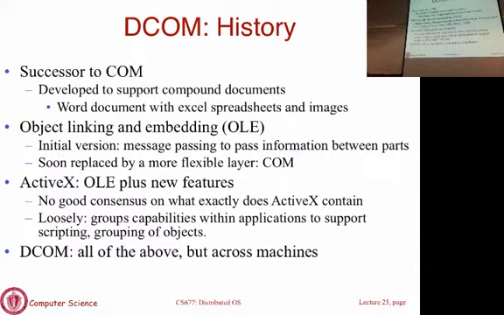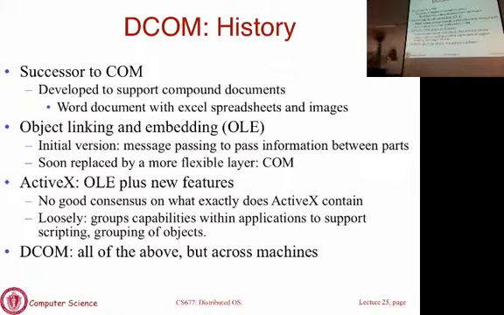Back in those days, people would draw, let's say, a figure in PowerPoint, and then you want to put that figure into a Word document. A very common scenario. You draw figures in PowerPoint, you are writing a Word document, you bring that document and you import it. So this required Microsoft Office products to somehow communicate with one another for this to take place.